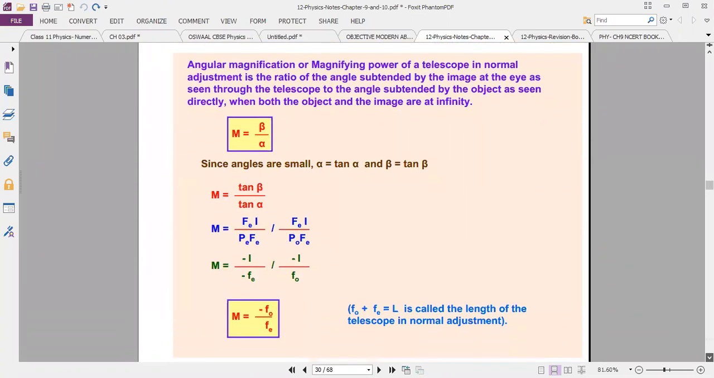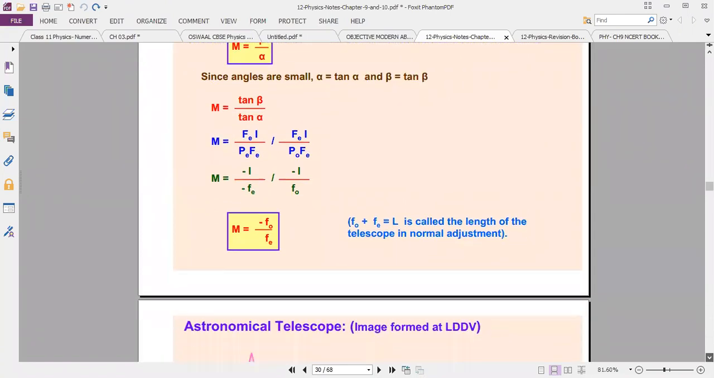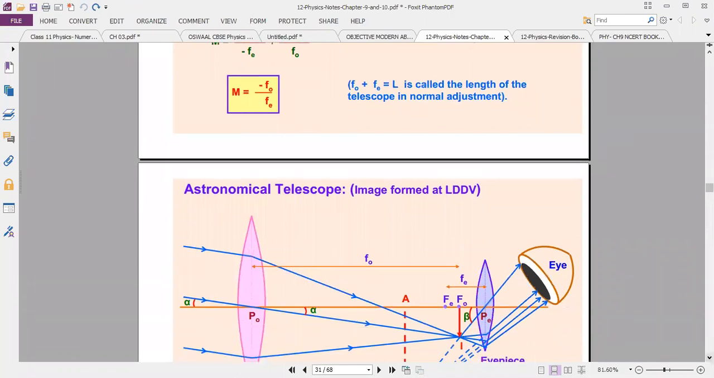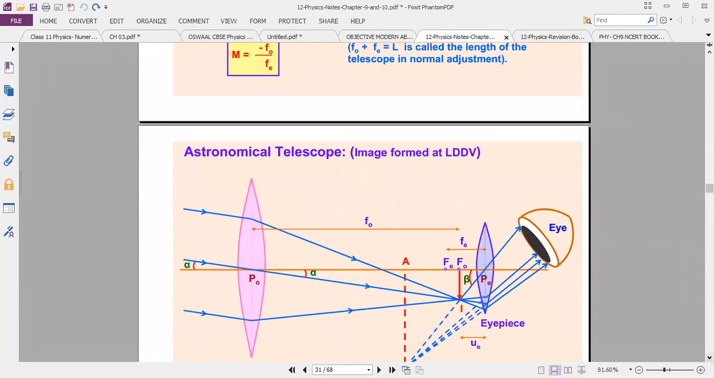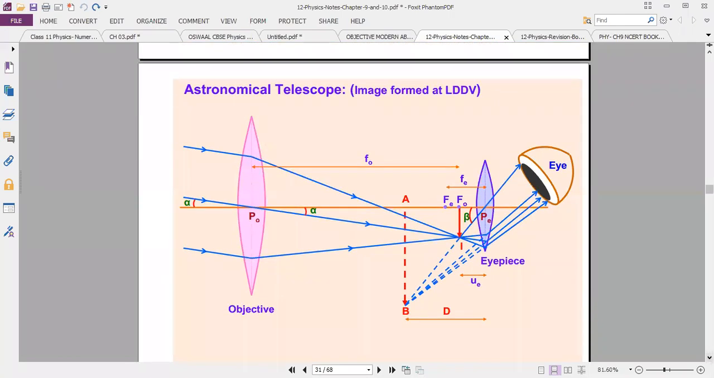Next formula, the magnification formula, minus F naught by Fe. This is for final image at infinity. Telescope is of two types: one is a refraction telescope, another one is a reflection telescope. This is a refraction telescope, using lens. Using mirror, it is reflection. That we will discuss after. Now you can understand the basic concept of the compound microscope and astronomical telescope.